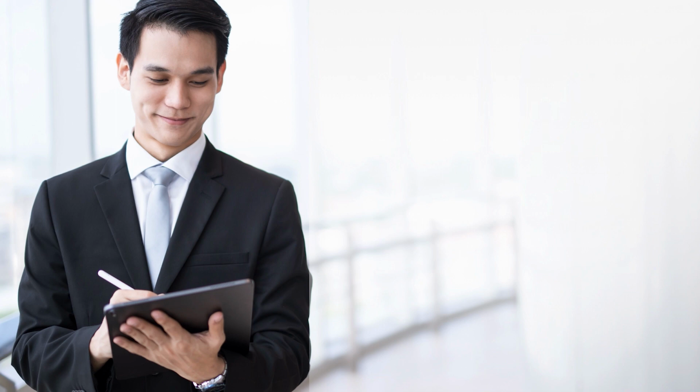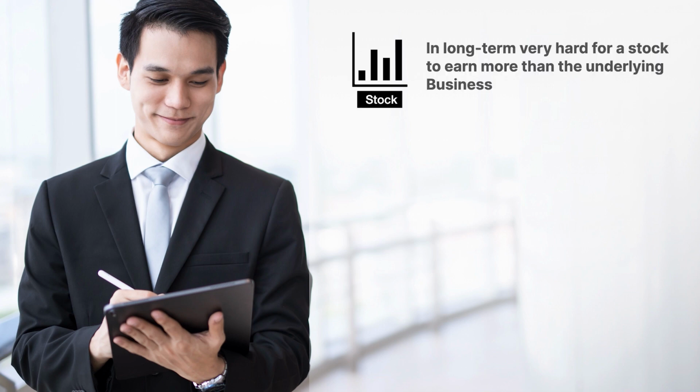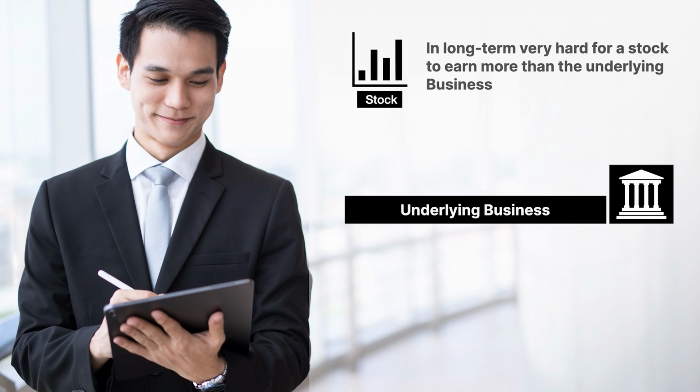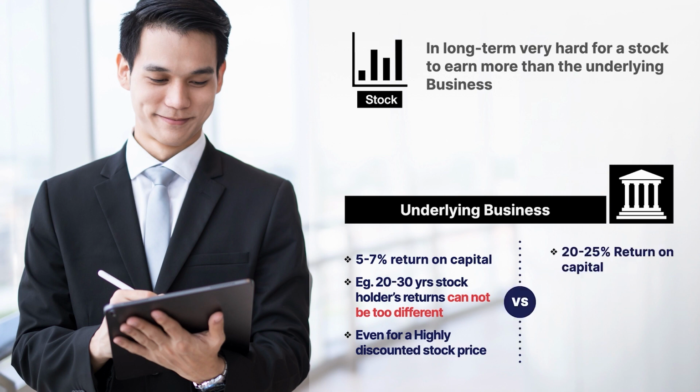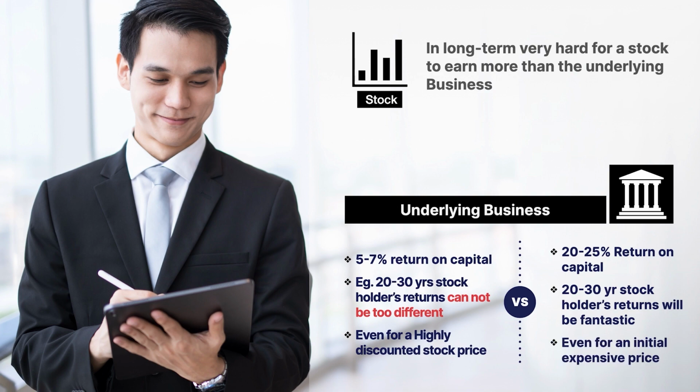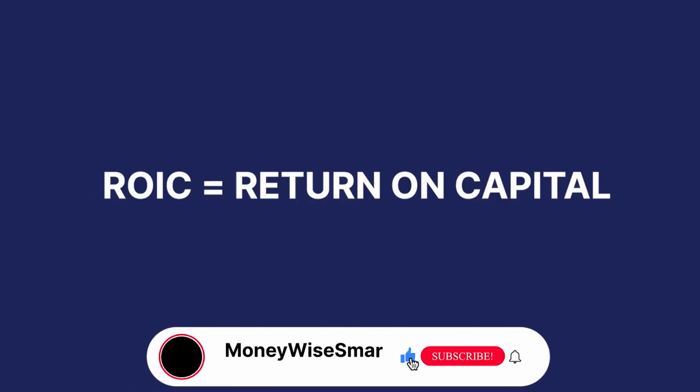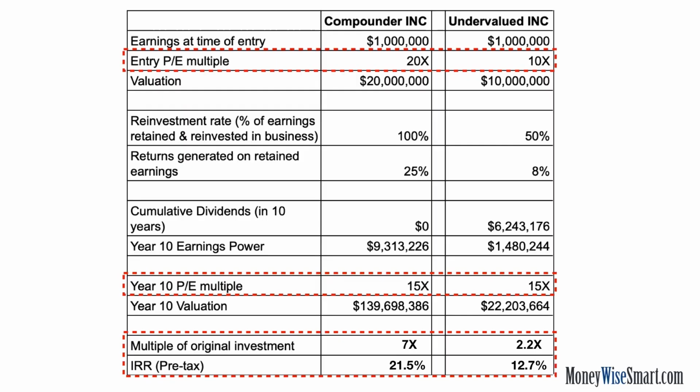Now, stock investors should understand that in the long term, it is hard for a stock to earn a much better return than what the underlying business earns. So if the underlying business earns a 5 to 7% return on capital, then over the long term, say 20 to 30 years, the stockholders' returns cannot be too much different, even if the stockholder has paid a hugely discounted price when buying the stock. On the other hand, if a business is earning a 20-25% return on capital, then over a 20 to 30 year period, the stockholders' returns will also be fantastic, even if they paid an expensive looking price initially. This is provided that the business is able to keep deploying additional amounts of capital also at such high rates over the years.